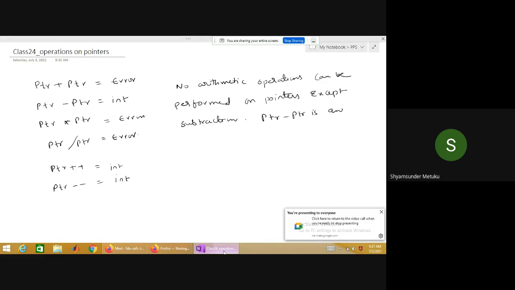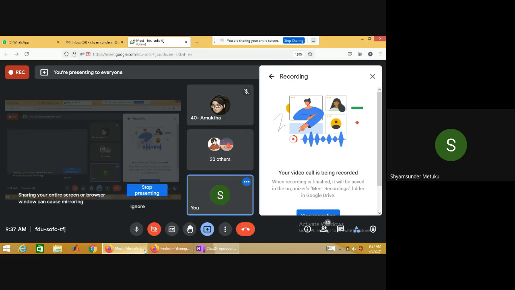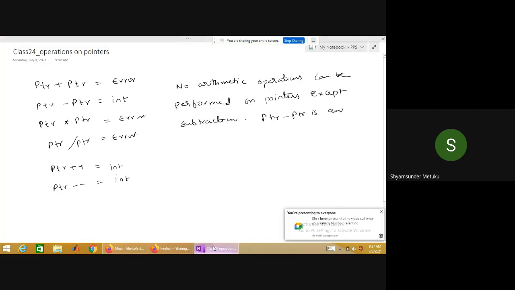I have written some of the operations where pointer plus pointer will give you an error. Then pointer minus pointer will give you an integer. Pointer multiplied with another pointer will give an error again. Division between two pointers is also an error, but you can increment a pointer by one, which we call PTR plus plus. Similarly, you can decrement a pointer by one, PTR minus minus.